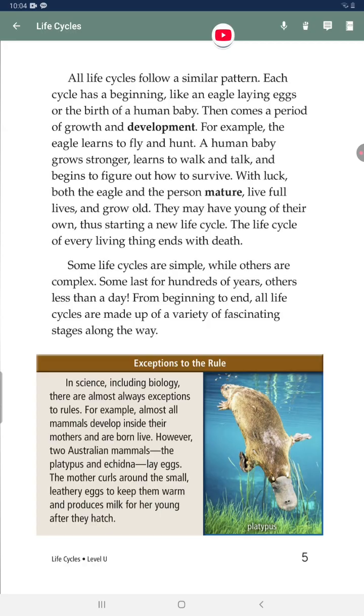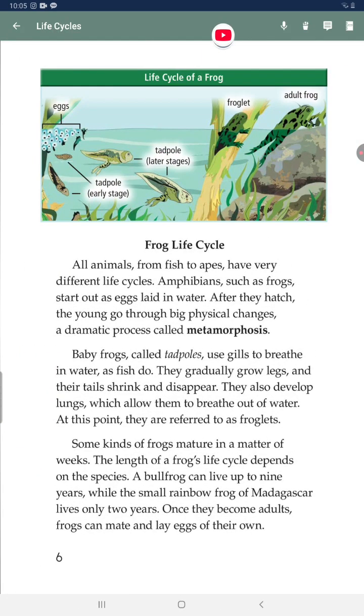Exceptions to the rule. In science, including biology, there are almost always exceptions to rules. For example, almost all mammals develop inside their mothers and are born live. However, two Australian mammals, the platypus and echidna, lay eggs. The mother curls around the small, leathery eggs to keep them warm and produces milk for her young after they hatch.